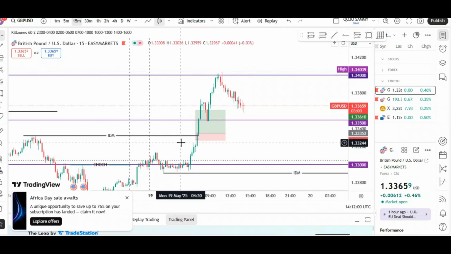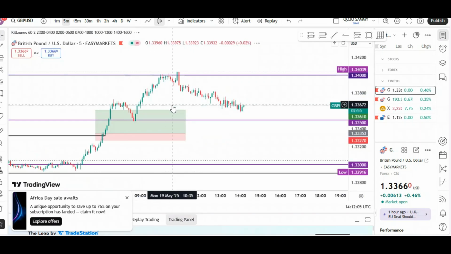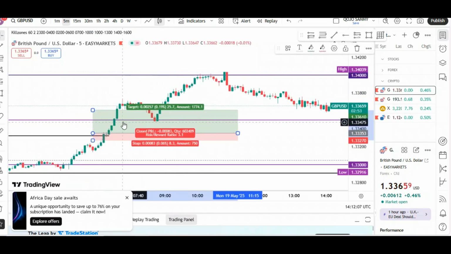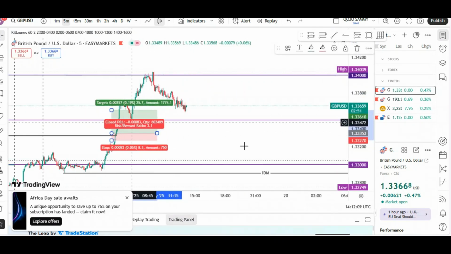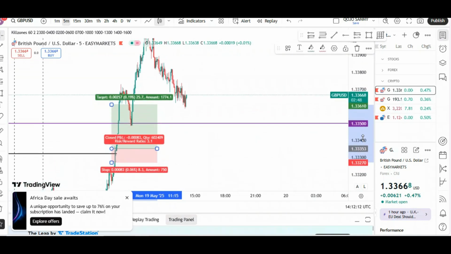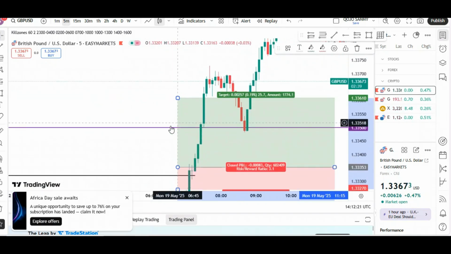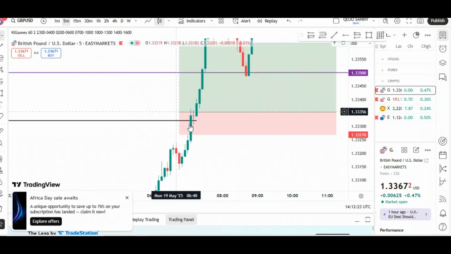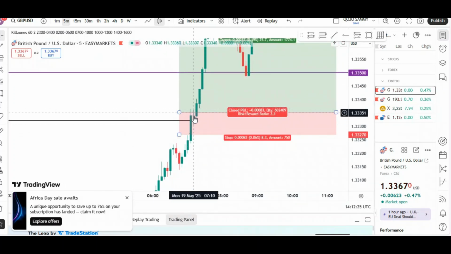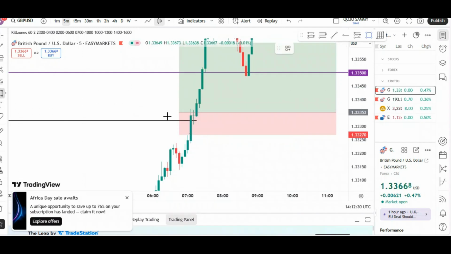The inducement level was taken out, and so I went into the lower time frame, which is 5 minutes. That's my entry time frame. And then what did I look for in the entry time frame? What I was looking for is basically a break of the inducement level, a retest, and then a momentum to the upside. So over here, I saw that the market has broken above it and then tried testing it but couldn't go lower, creating a fair value gap over here.